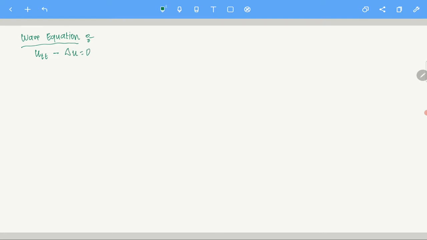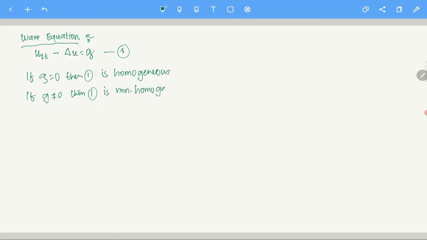Of course, this is the homogeneous wave equation. If you want to write it as non-homogeneous, let's write it G. So this is an example of a non-homogeneous wave equation. Of course, when G equals 0, that's a homogeneous equation. So let me put it this way. Number one, if G equals 0, then it is homogeneous. And if G is non-zero, then it is non-homogeneous. So that is quite a known idea.